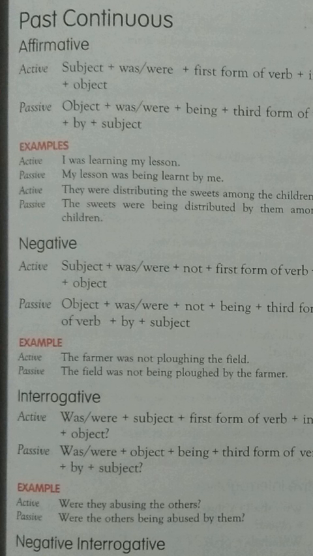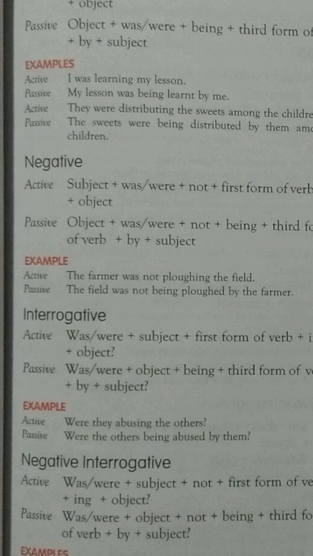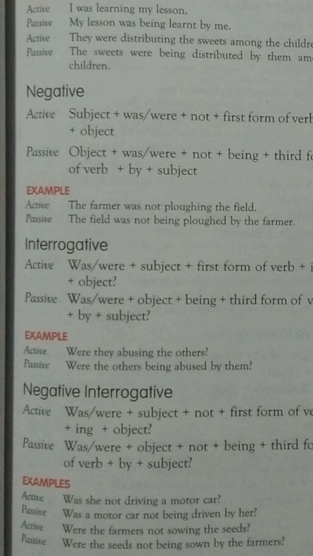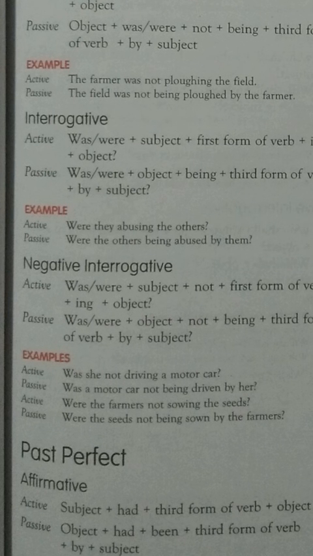So remember, here we are using being. To make it continuous, we are using being. This is most important to remember. If you make negative, the farmer was not plowing the field, the field was not being plowed. Interrogative, were they abusing the others? Were the others being abused by them? And interrogative negative, was she not driving a motor car? Was a motor car not being driven? So the only difference here is to use being.